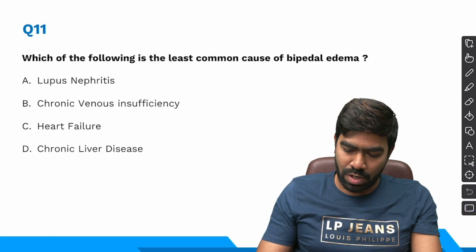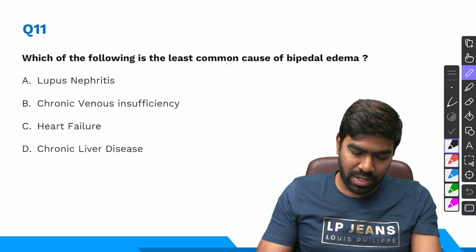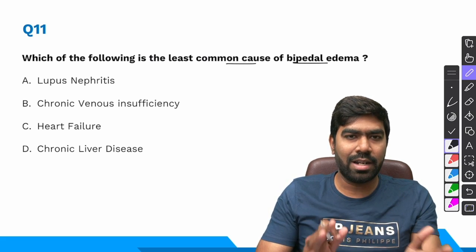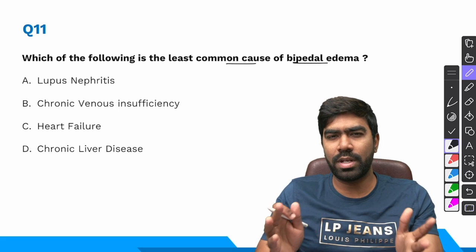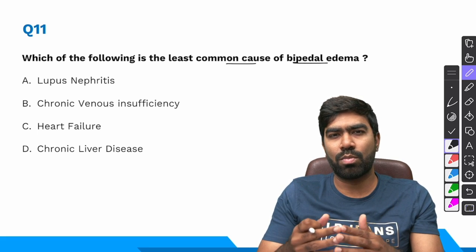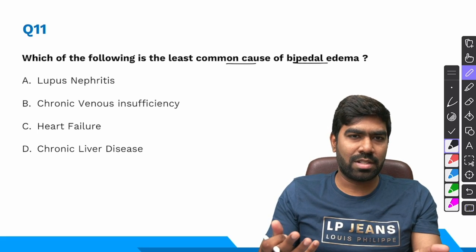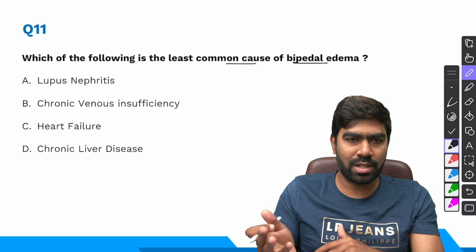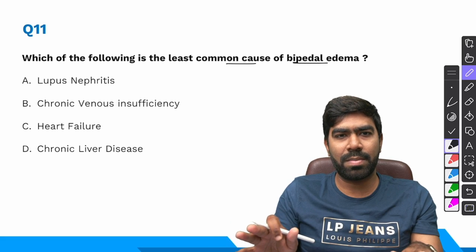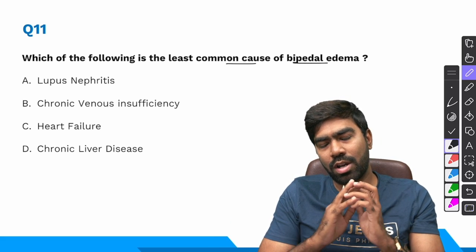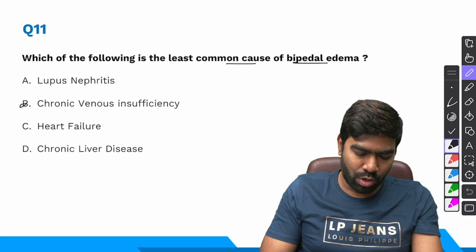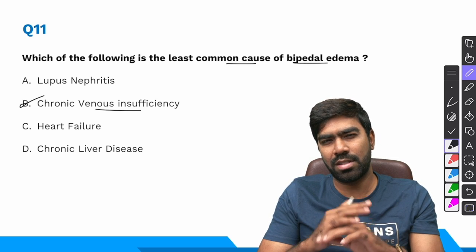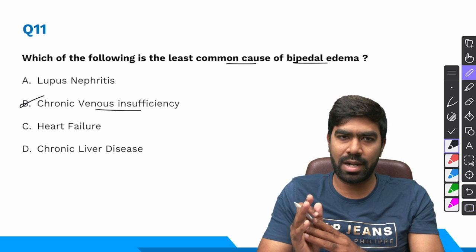All right. So what about question number 11? Which of the following is the least common cause of bipedal edema? Again, we have discussed that so many times: venous problems like deep vein thrombosis, chronic venous insufficiency, most of the time you're going to have an asymmetric leg swelling. One side will be involved more than the other. So if you don't have a symmetric bipedal edema, most of the time it will be unilateral, or even if it's bilateral, it's going to be asymmetric. So chronic venous insufficiency is typically going to produce a unilateral rather than a bilateral edema.